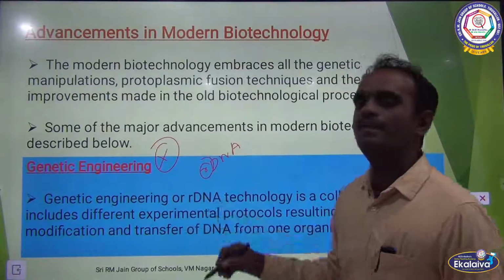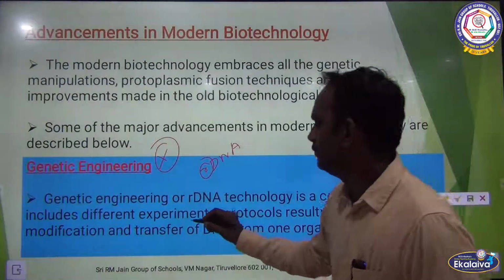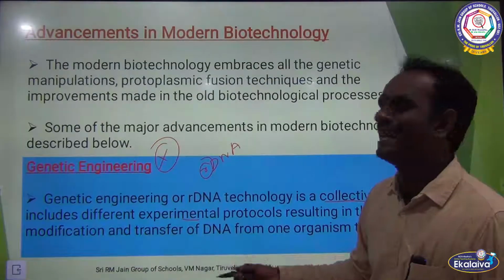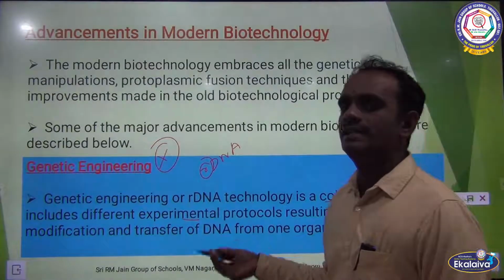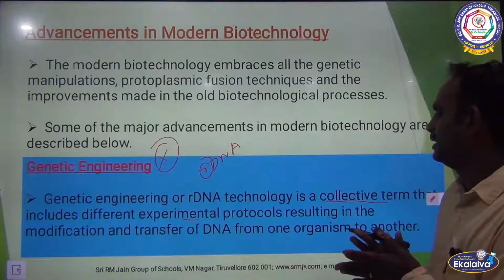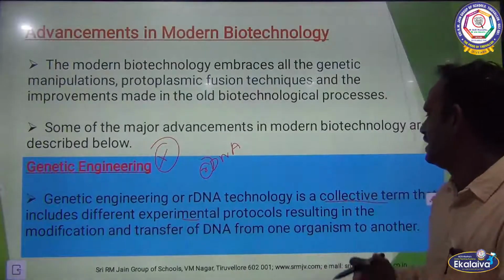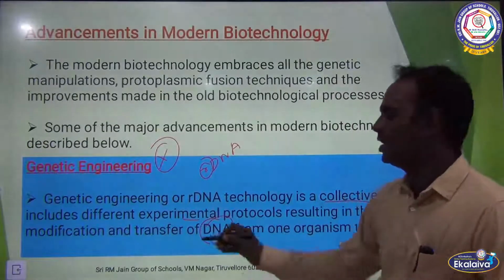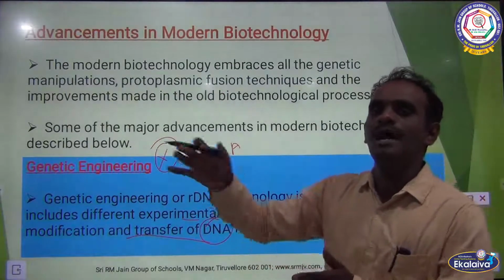rDNA, meaning recombinant DNA technology, is a collective term that includes different experimental protocols or procedures resulting in the modification and transfer of DNA from one organism to another. So what is genetic engineering? It is a collective process that includes different experimental procedures resulting in the modification and transfer of DNA, very important, from one organism or one cell to another.